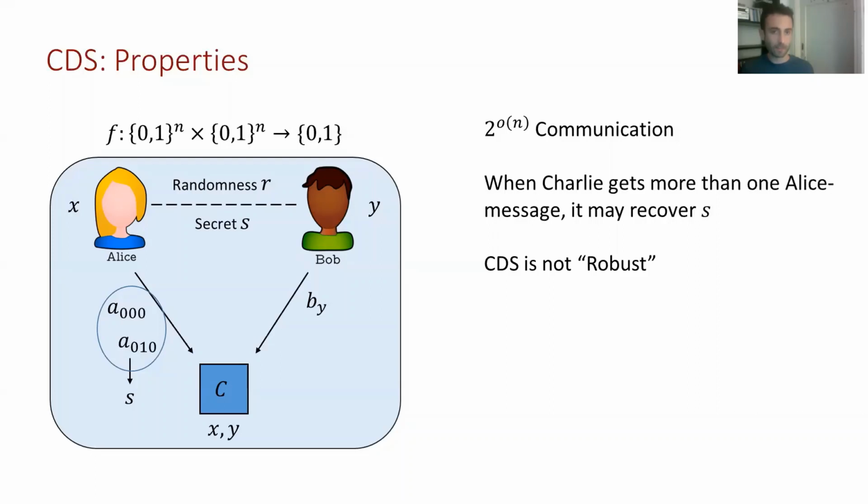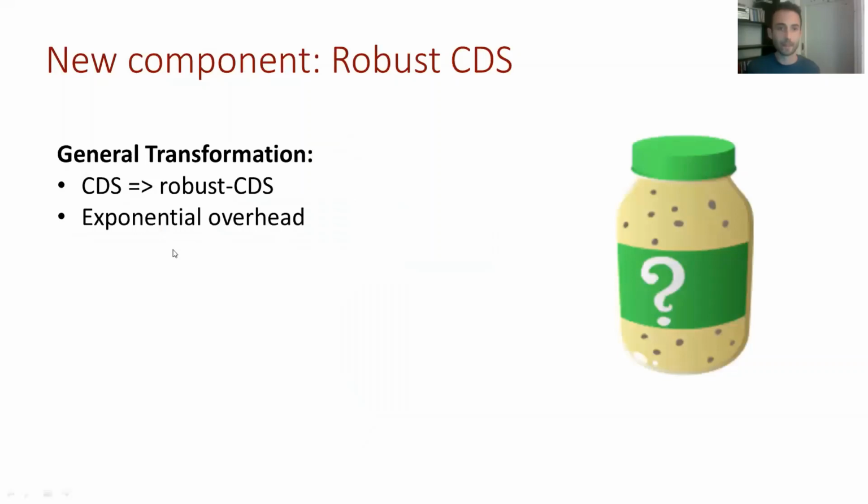So now we will see a definition for what is this robustness that we need. And the way we will create later robust CDS protocols is by taking a regular CDS protocol and immunize each one of the servers so they will be able to send more than one message with the same random string.